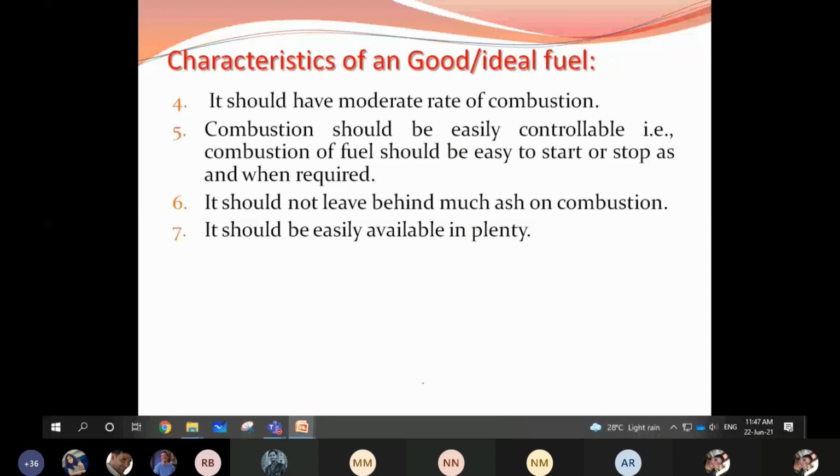If it contains more moisture, what happens? It takes time to burn. It takes time for combustion. It takes more time for the burning process. So it should have low moisture content.